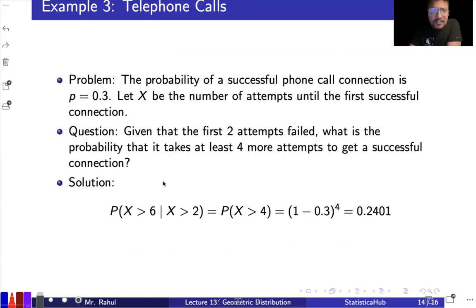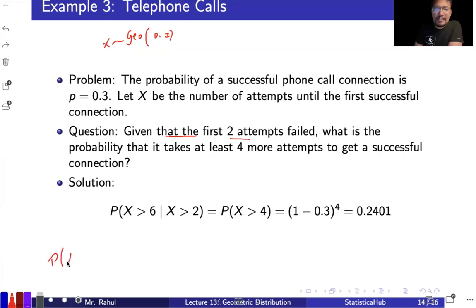Okay, we have another example. The probability of a successful phone call is 0.3, and let X be the number of attempts until the first success. So again X follows geometric with probability 0.3. Given that the first 2 attempts failed, what is the probability that it takes at least 4 more attempts?